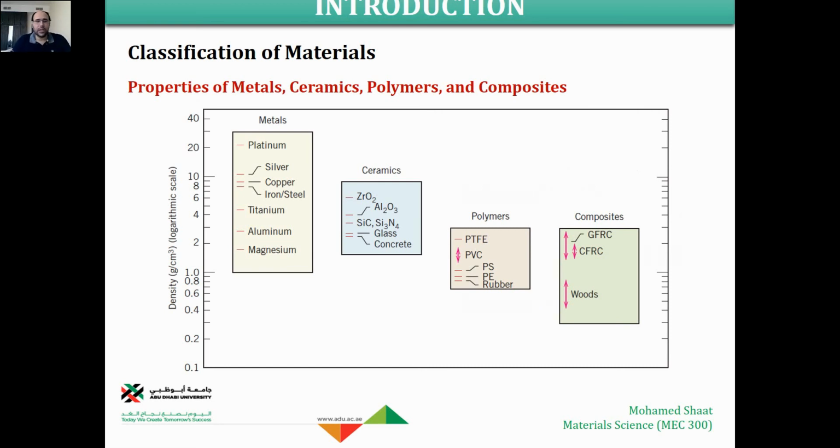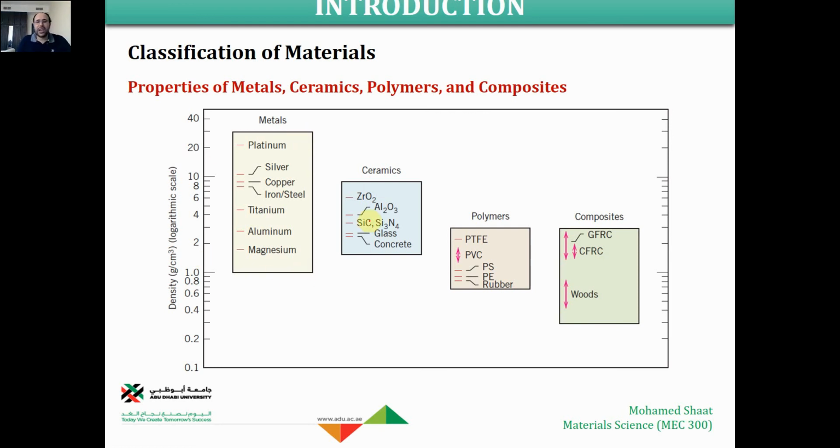Like for example, the density, there is a wide spectrum in terms of the density. We start from 1 gram per centimeter cube up to like 30 gram per centimeter cube. Like for example, magnesium, this is the material with the lowest or the smallest density. This is a very light material, the magnesium. Aluminum is a very light material as well. Titanium, the heaviest material ever is the platinum. This is a very heavy material with very high density. So as you can see, the metals cover a very wide spectrum in terms of the density. They start from very light material to very heavy material.